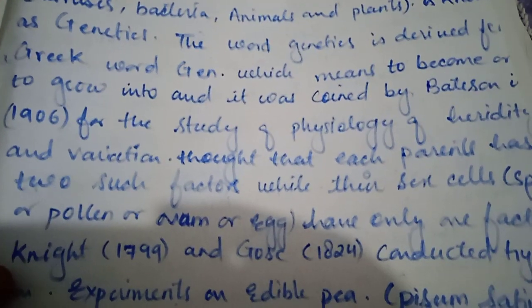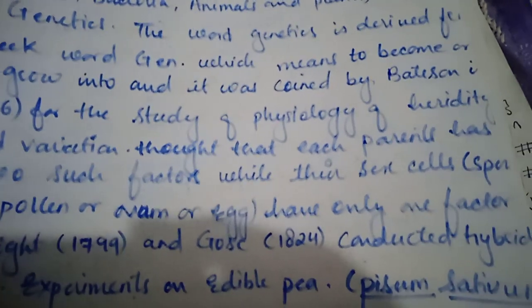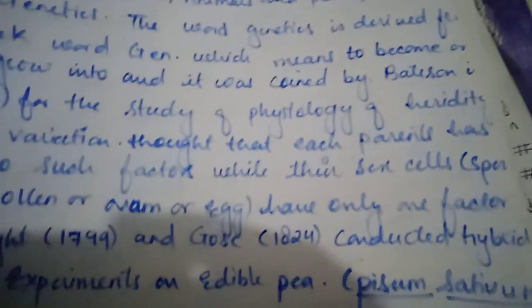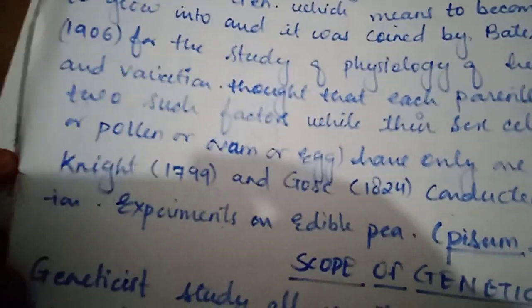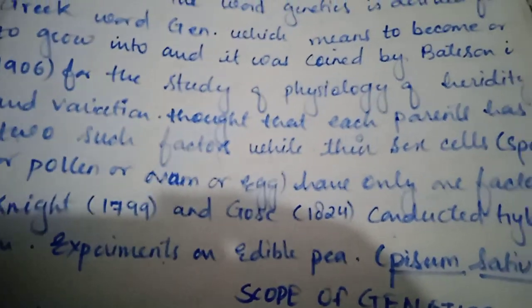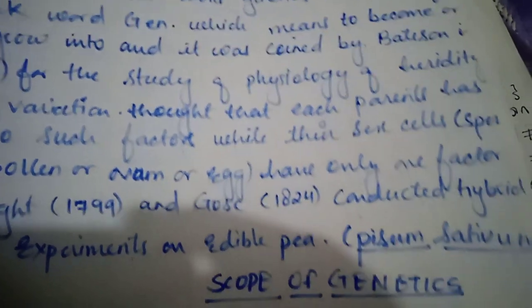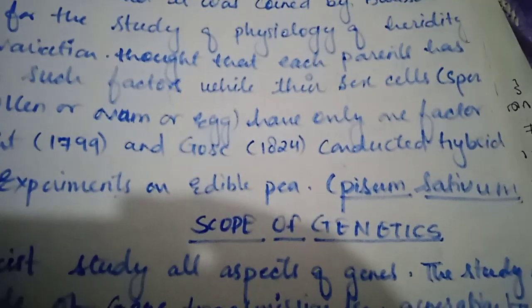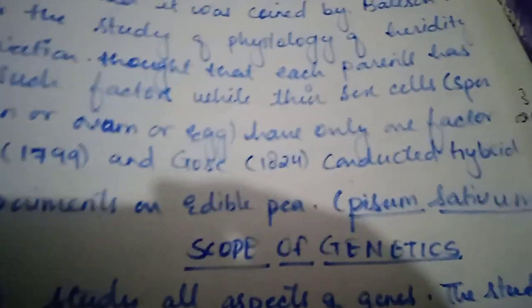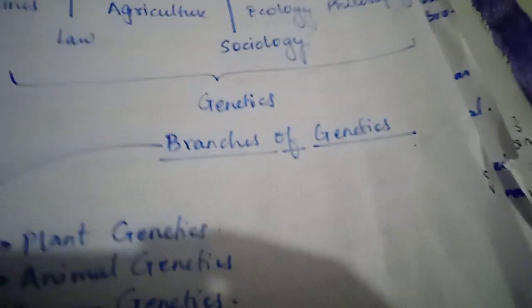Knight in 1799 and Goss in 1824 conducted hybridization experiments on the edible pea, that is Pisum sativum. And the scope of genetics. Genetics is explained in the form of a flow chart.